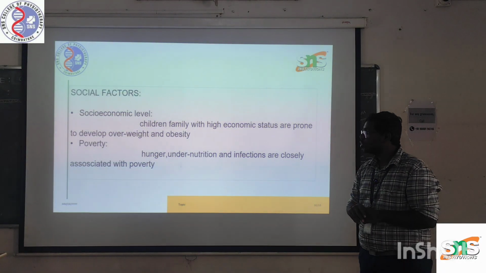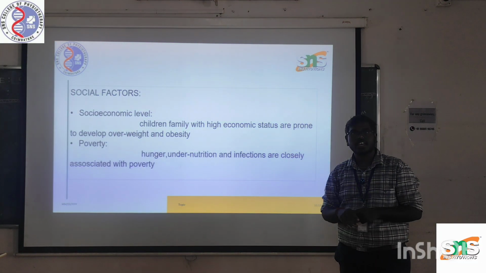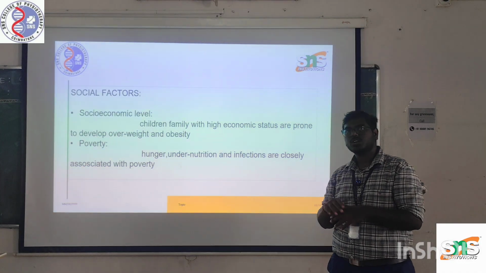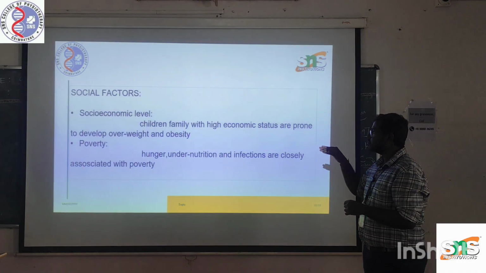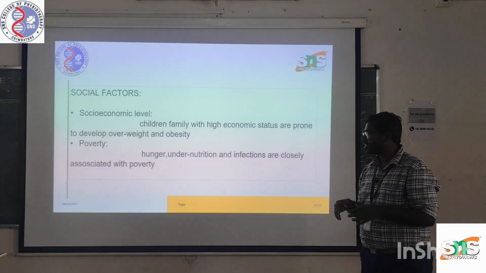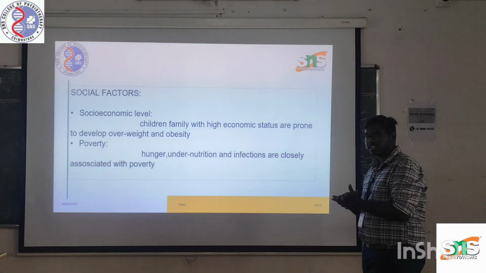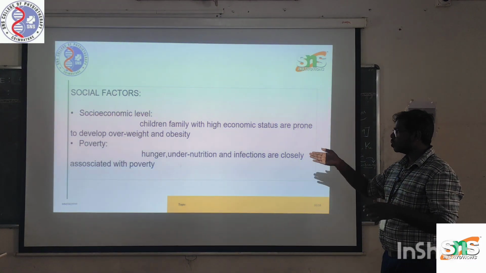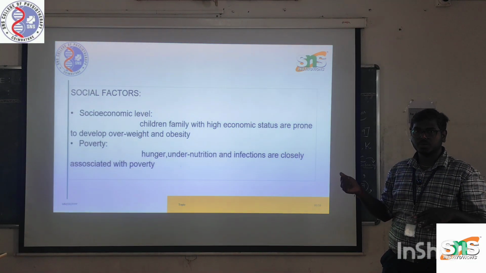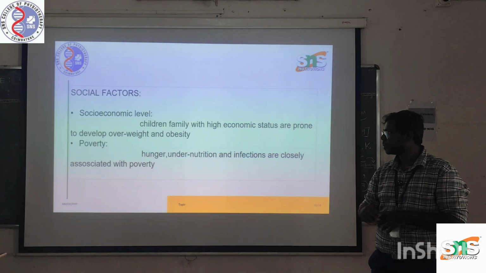Third one is social factors. In the social factors, the socioeconomic level plays a major role in affecting the child's growth rate. Children from families with high economic status are prone to develop overweight and obesity. Next one is poverty. If a child's family is affected by poverty, it can lead to hunger, undernutrition, and infections. These are closely associated with poverty, which decreases the rate of growth in the child.